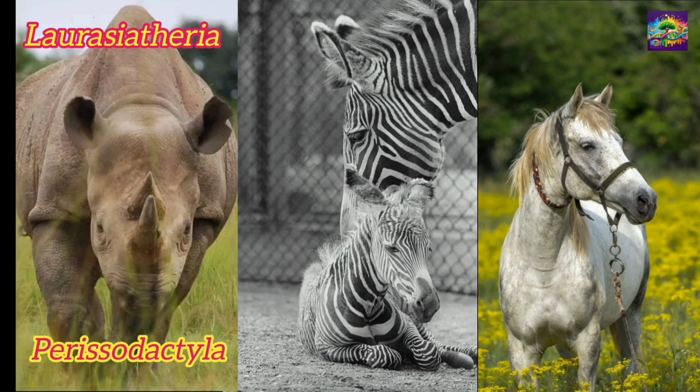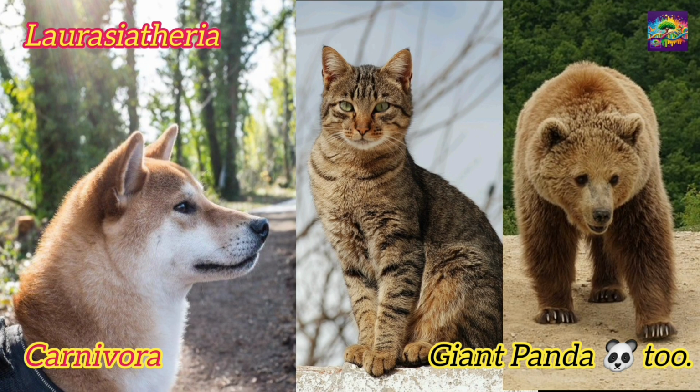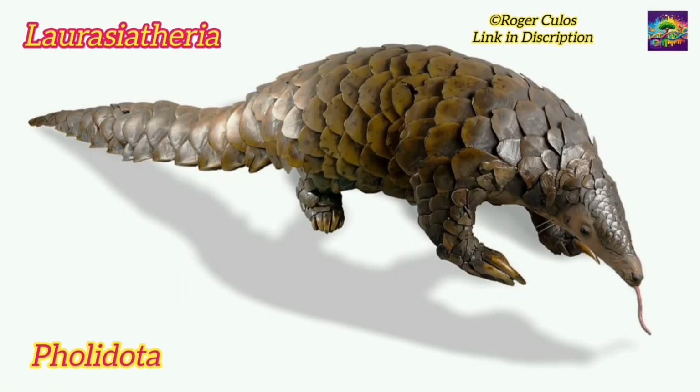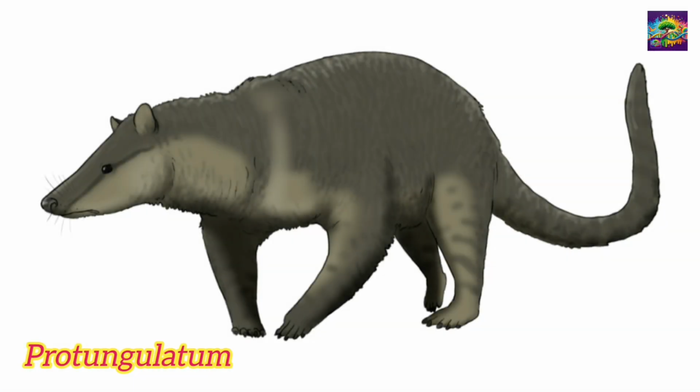The fourth order is Perissodactyla, which includes horses and rhinoceroses. The fifth order is Carnivora, which includes dogs, cats, bears, and pinnipeds. The sixth order is Pholidota, with the pangolin as a notable example. Protungulatum is considered the common ancestor of all these groups, indicating that these organisms share a common ancestry dating back to this period.